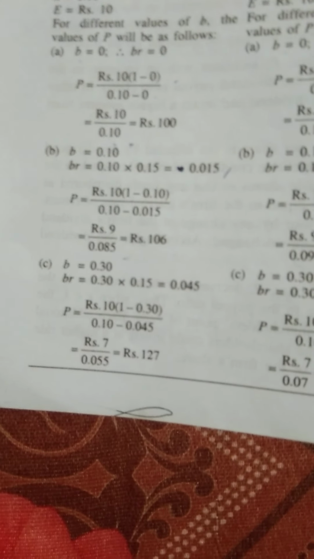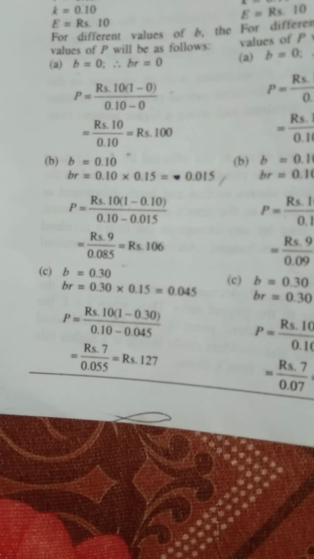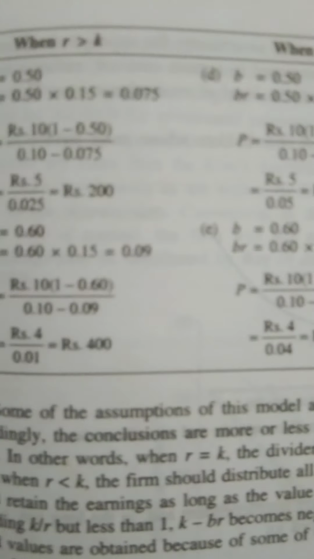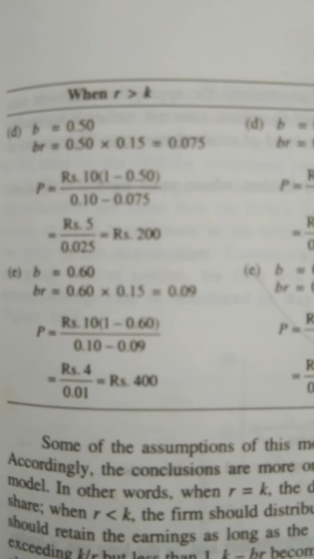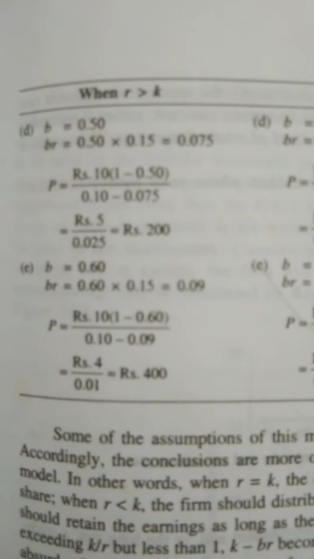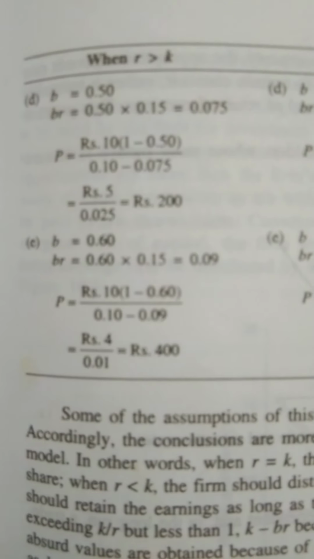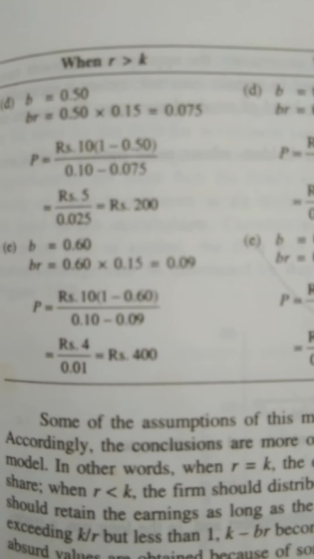Next one, it is considering B equals 0.30, the value is 127. And the fourth one, when B equals 50%, 0.50, it came out as 200. And the last one, when B equals 0.60, the firm value came as 400. What does it mean?